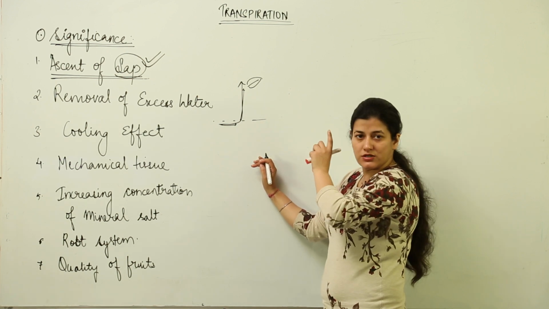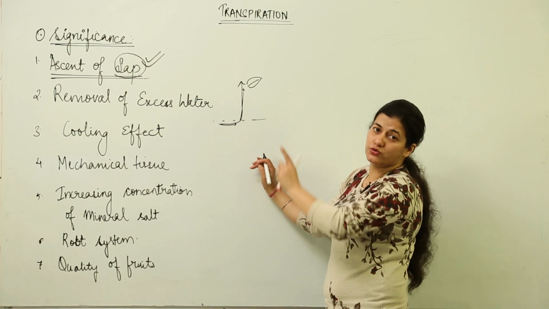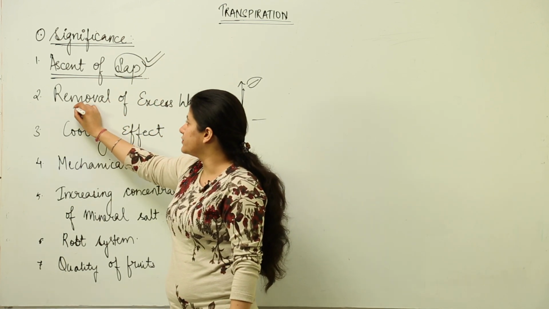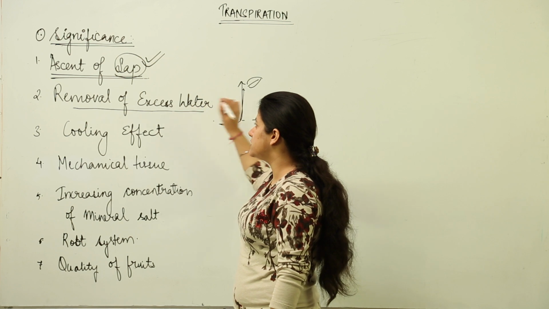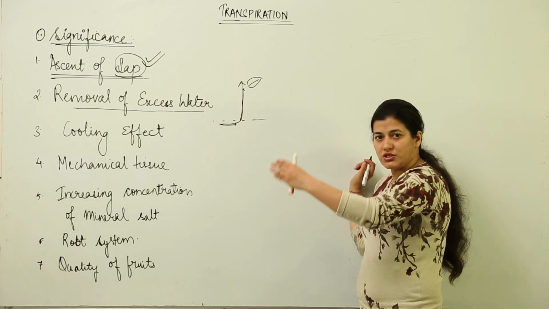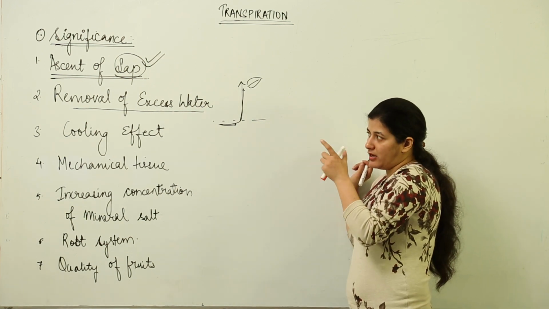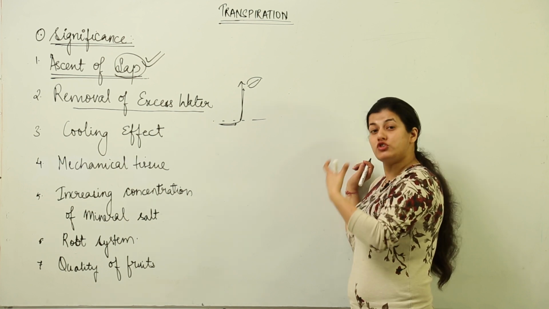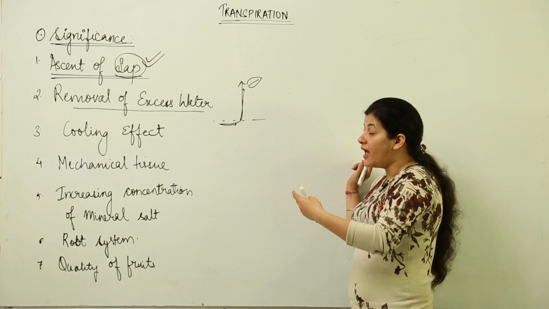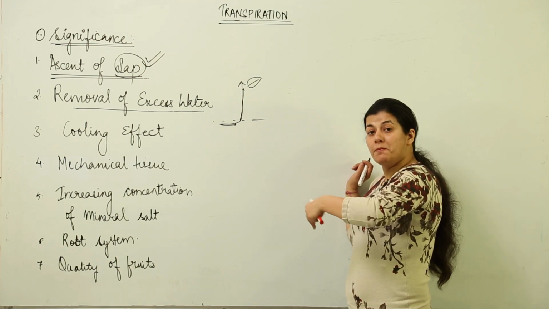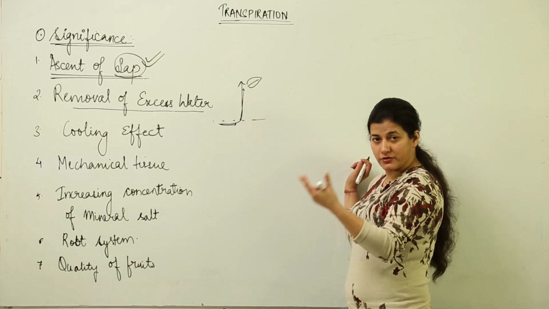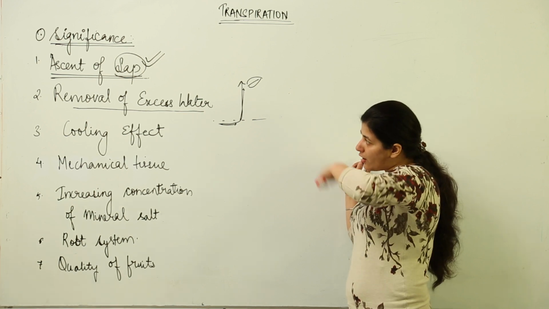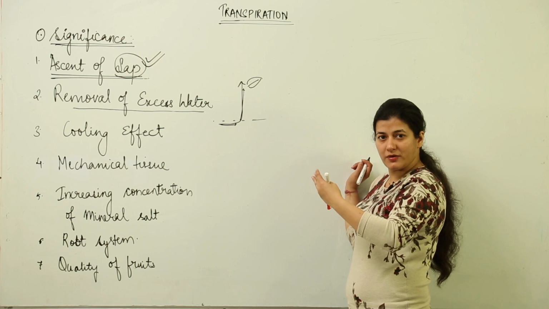That is known as ascent of sap, and transpiration has a crucial role to play in it as the negative pull. Now, secondly, as I told you earlier, as much as 99% of the water is being lost into the atmosphere. So we get an idea that plants usually absorb much more water than what is required, because ultimately they use less than 1% of the water that they absorb. So how is that excess water to be gotten rid of?